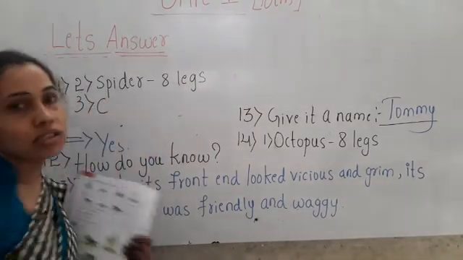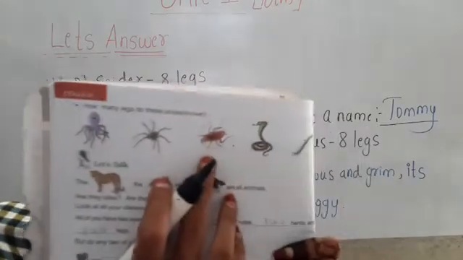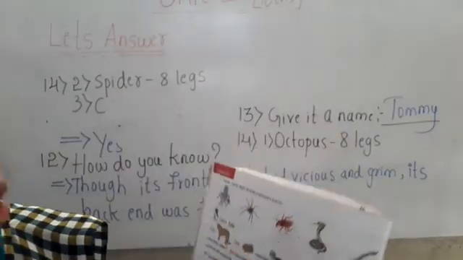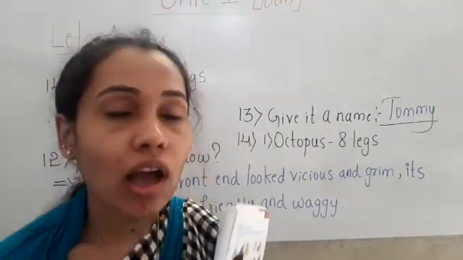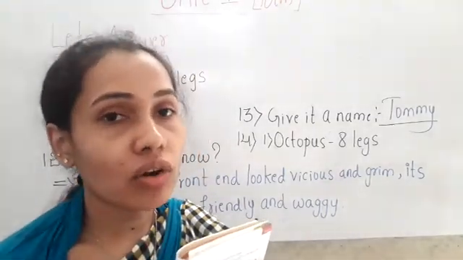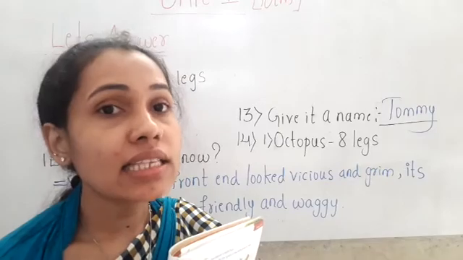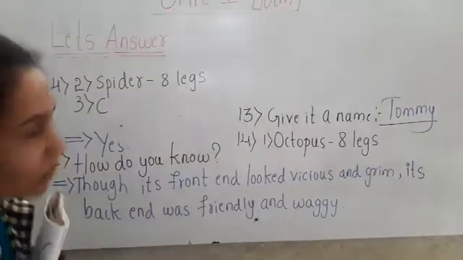What is this, children? This is a cockroach. So how many legs does the cockroach have, children? It has 6 legs. Okay children, 6.